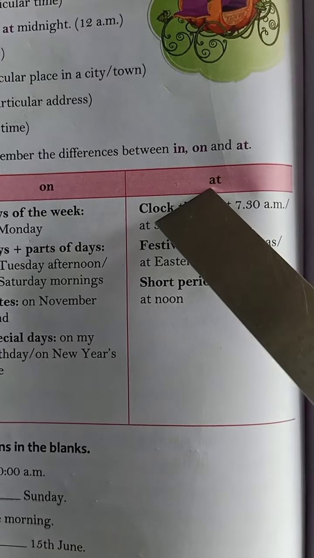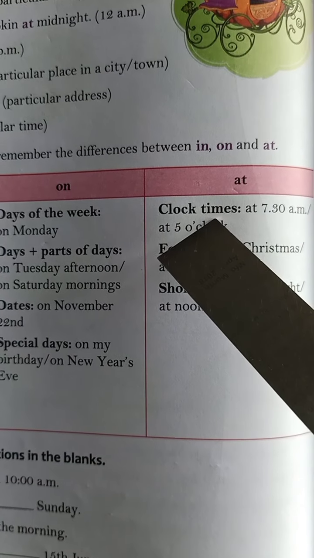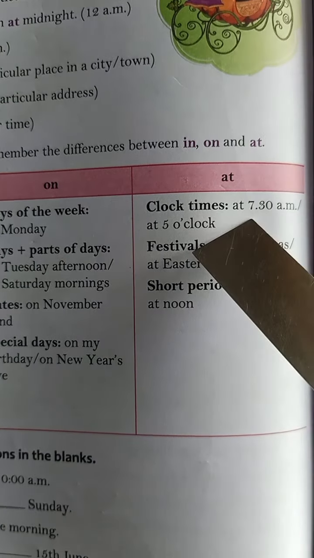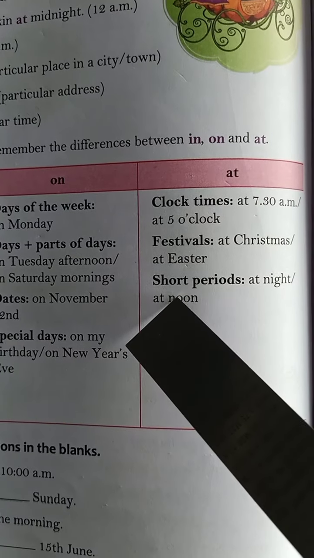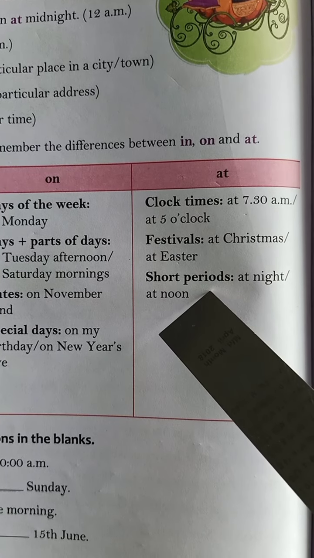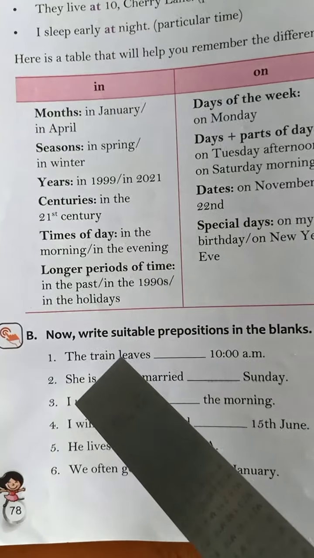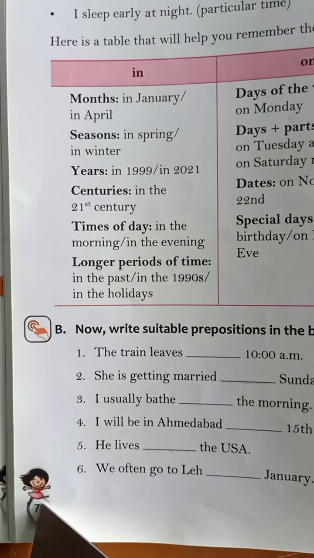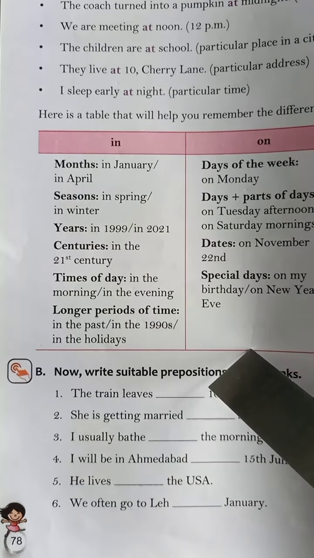Okay. Now when are we going to use at? Clock times. Okay. For particular specific times, for festivals and for short periods. Okay. We use at. Now boys, there is an exercise given on page number 78. I hope you all must have understood what are prepositions.